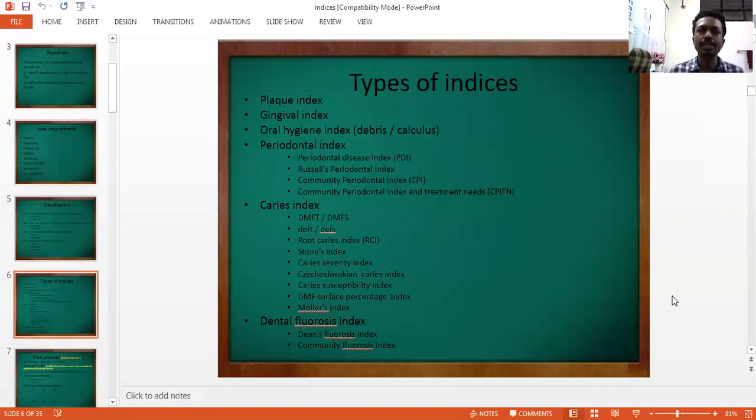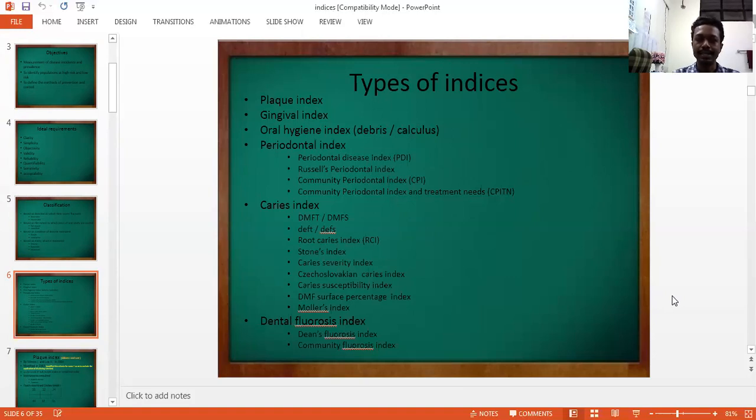Now indices can also be categorized according to the purpose for which they are used, like plaque index and gingival index. The plaque index is an index in which plaque is measured, and likewise the gingival index. Then oral hygiene indices are there for assessment of the oral hygiene status of the patient. Then periodontal indices, in which the periodontal diseases are recorded, like the periodontal disease index, Russell's periodontal index, community periodontal index, and community periodontal index for treatment needs. So these are the periodontal indices.